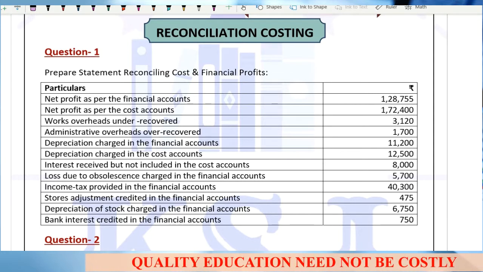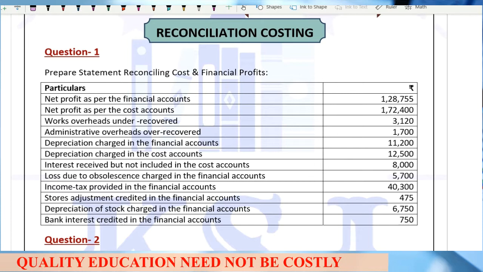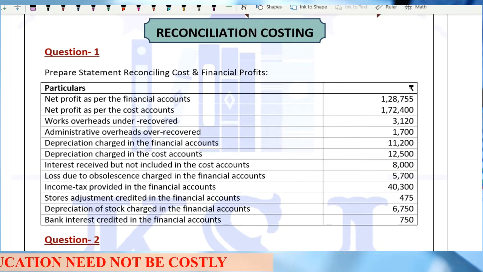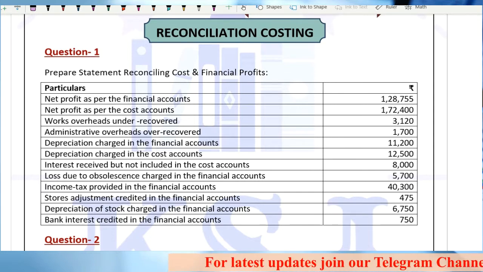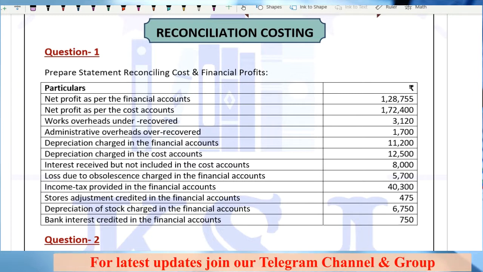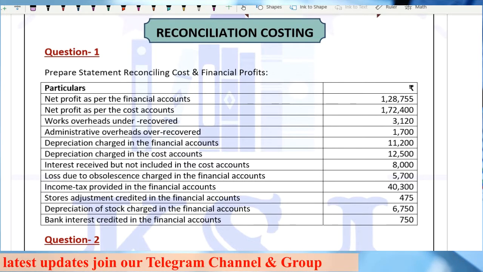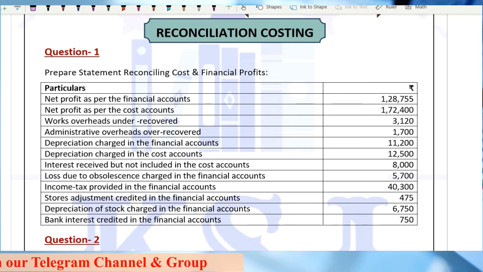But as I told you in the last lecture also, in some of the books, especially in the CMA module for the ICMAI students, they have always preferred to start with the financial books and end at the cost books. So you can start with any one of them. That is no issue at all.